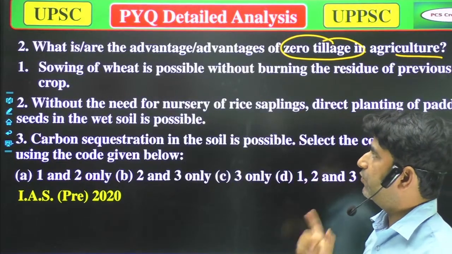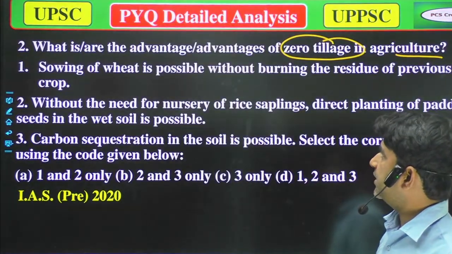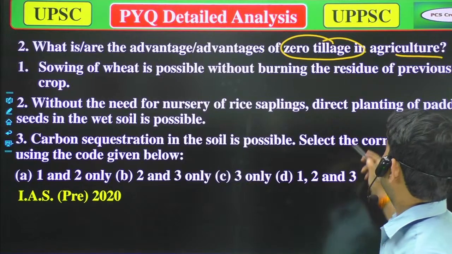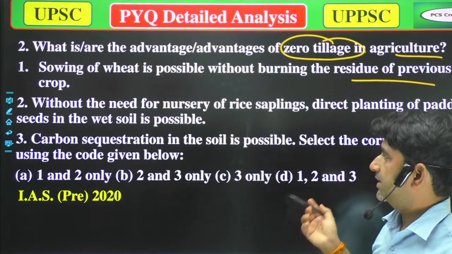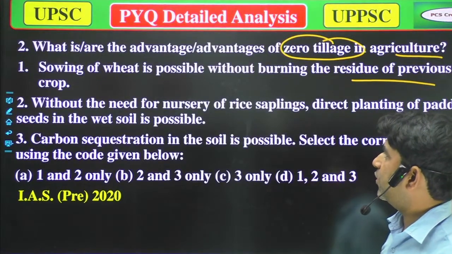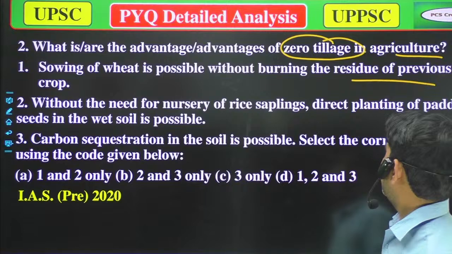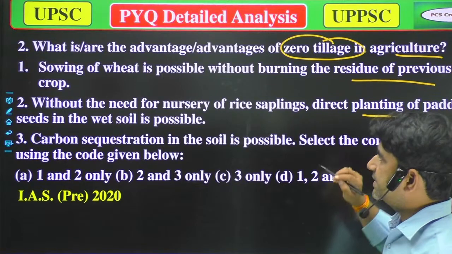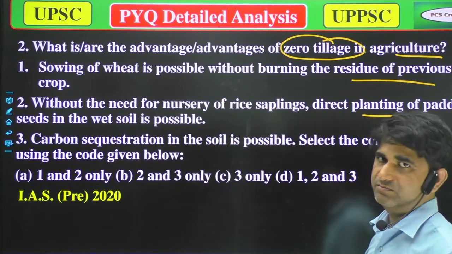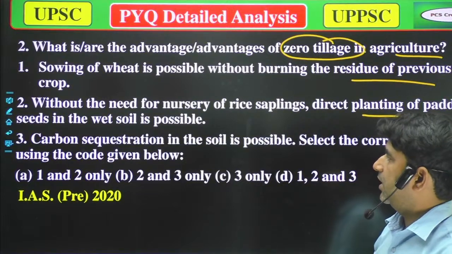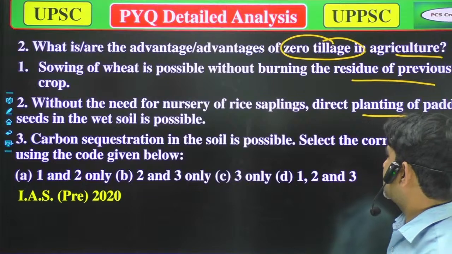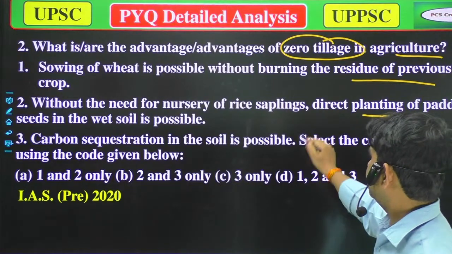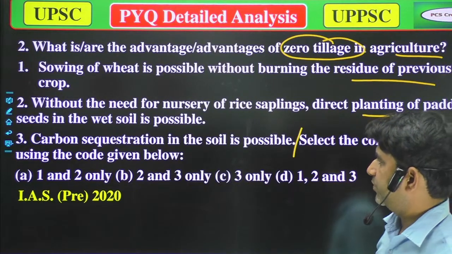Our options are: 1, sowing of wheat is possible without burning the residue of previous crops. Second, without the need of necessary rice puddling, direct planting of paddy seeds in the wet soil is possible. Third, carbon sequestration in the soil is possible. Select the correct option by the codes given below.